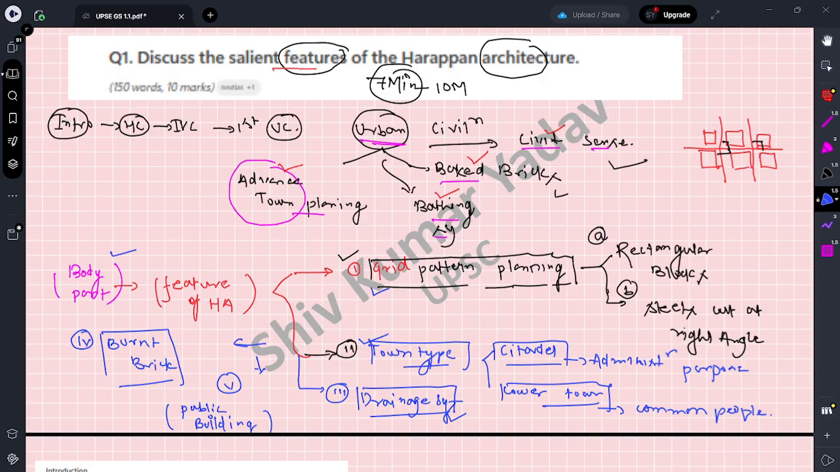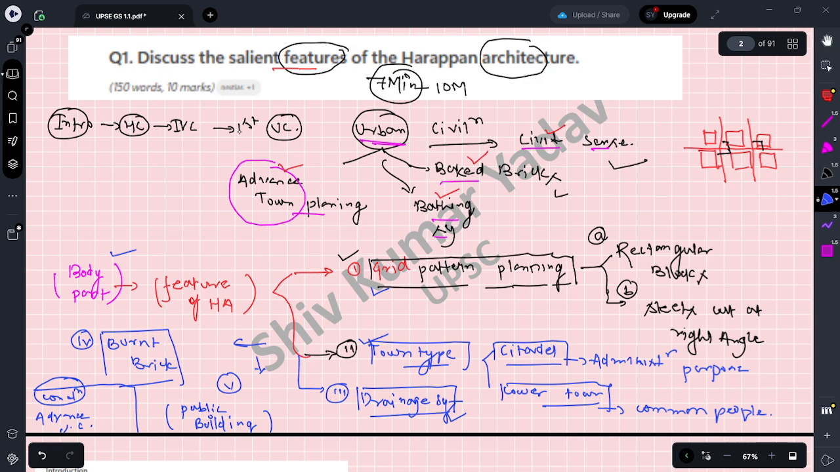Okay, so this is the first answer, and at the end we used to write about the conclusion. Okay, so I just want to write conclusion here. Conclusion. So what is the conclusion? Advanced urban city. Okay, the first advanced urban city. And still we need to learn and execute or implement in our modern way of planning to our cities, something like that. Okay, so I just want to make you know how the examiner is going to check this